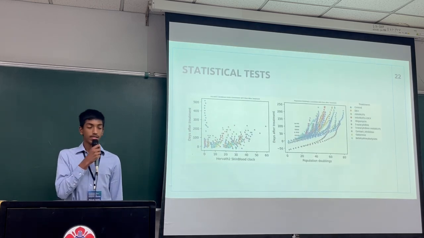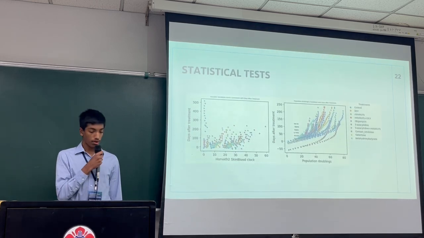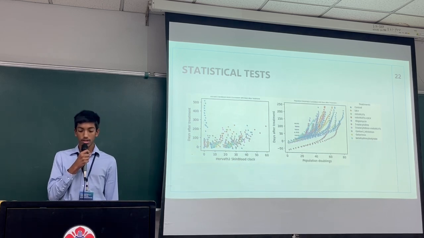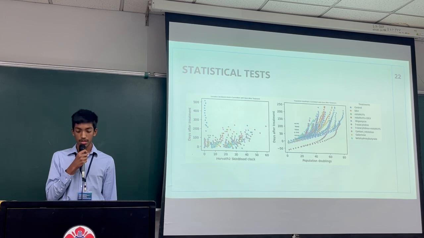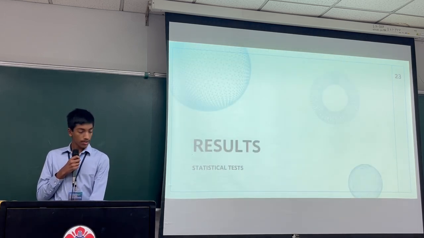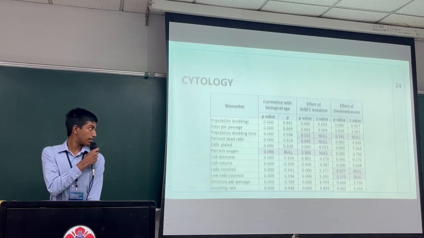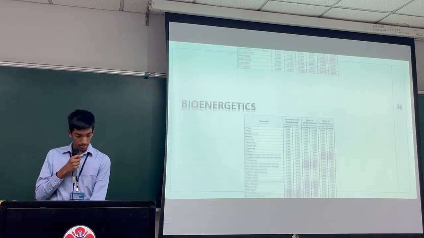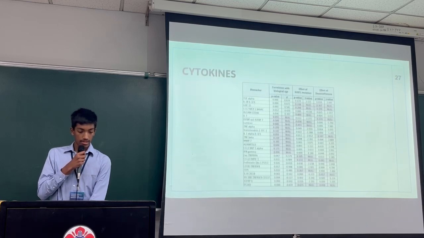Finally, we ran Student's t-tests again between the number of population doublings and Horvath's skin and blood clock to determine whether the specific treatment had been used, to figure out which biomarkers were impacted by each treatment. Next, here are our data tables for cytology, DNA methylation clocks, bioenergetics, and cytokines.